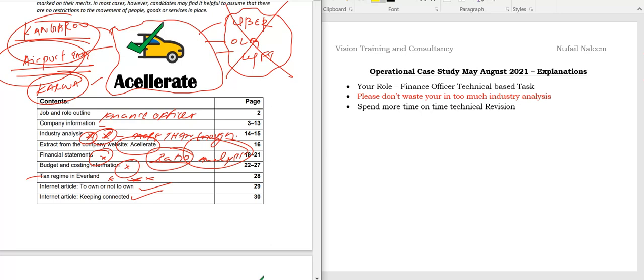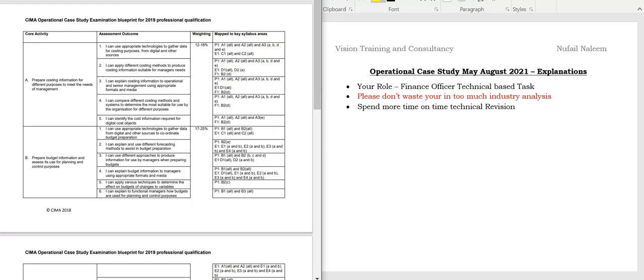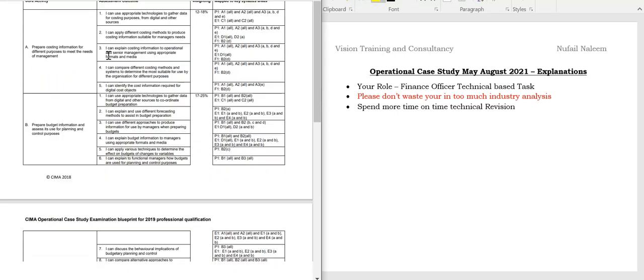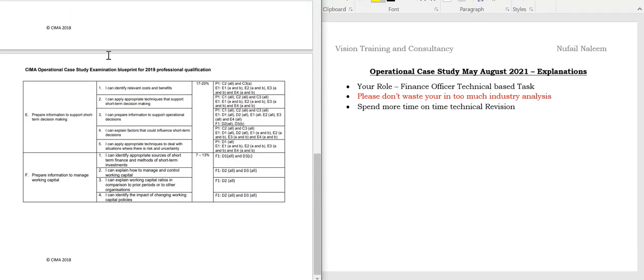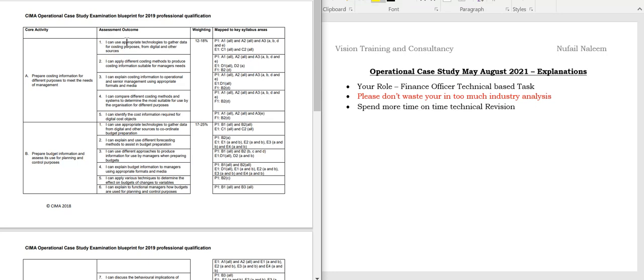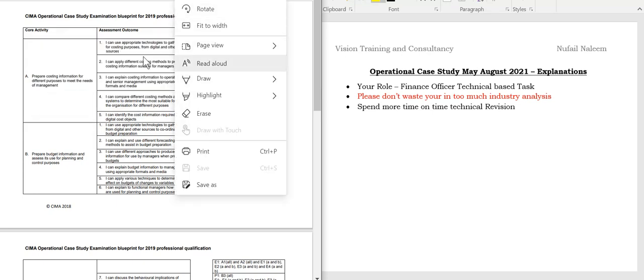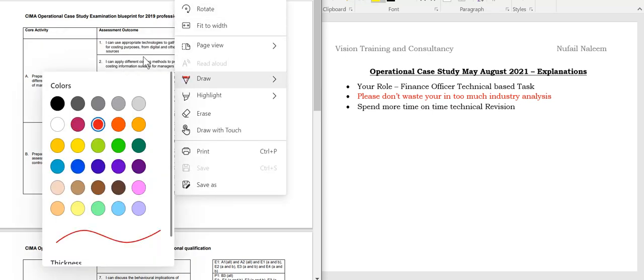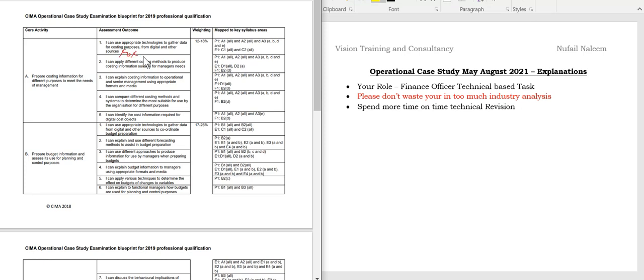Now students, I will come to the next one, and this material is also there in the pre-seen in the description section. Students, this is known as the core activities, and the examiner can test this in the exam. If you observe this core activity, they are mentioning: I can use appropriate technologies to gather data for costing purposes from digital and other sources. What happens in the exam is that the examiner makes it very specific, for Accelerate.